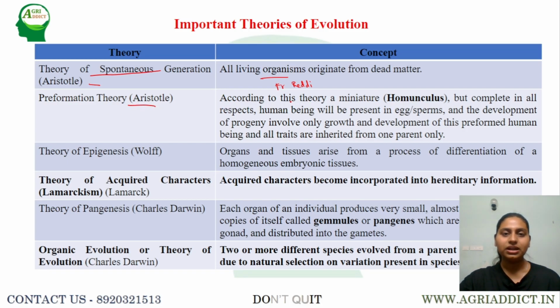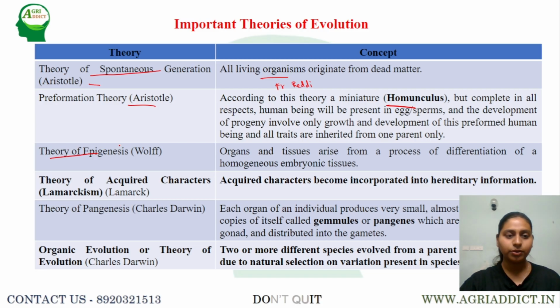Preformation theory says that there are miniatures, called homunculus, which completely resemble human beings in a miniature form, present either in eggs in females or sperms in males. During the development of progeny, that miniature grows and gives rise to a completely developed human being, which is completely wrong, and it was completely disproved.